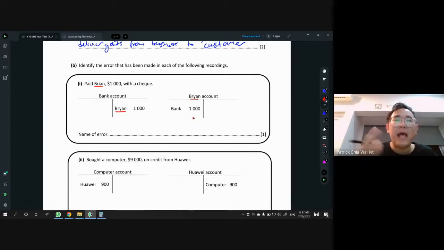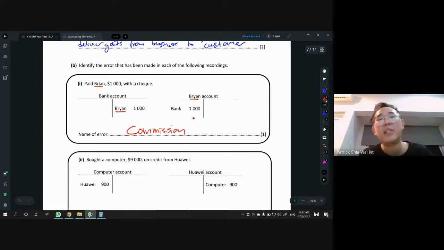When you know the name is wrong, this is the name of the error. You can put the word error of. If you don't want to put the error of, it's okay. You can still put the name on it. So this is error of commission. Error of commission is where the name is wrong, but the class is still correct. Still the same class, just the name of the account.